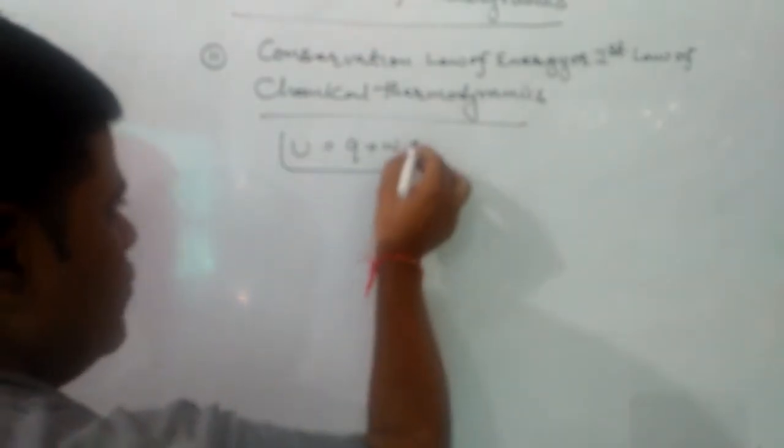Where U is the internal energy, Q is the heat, W is the work.